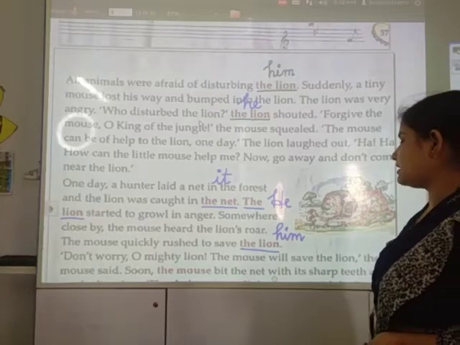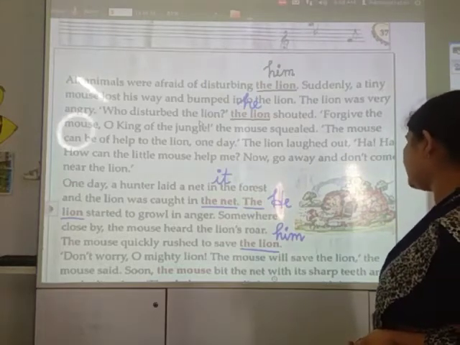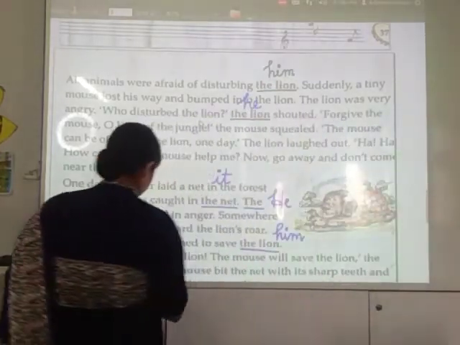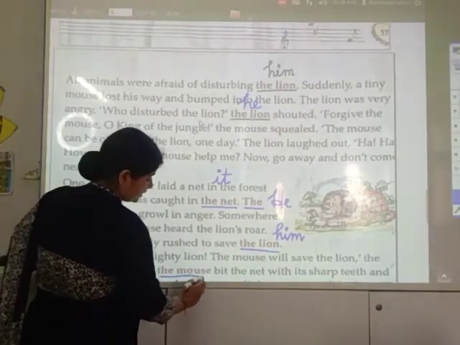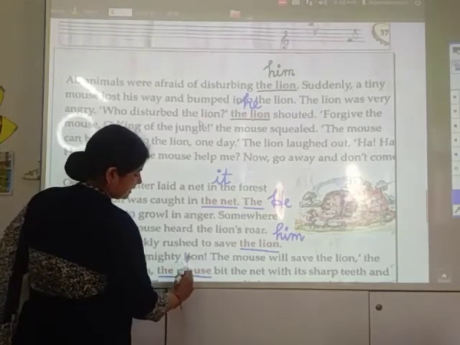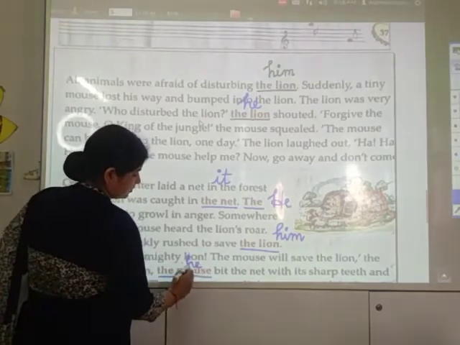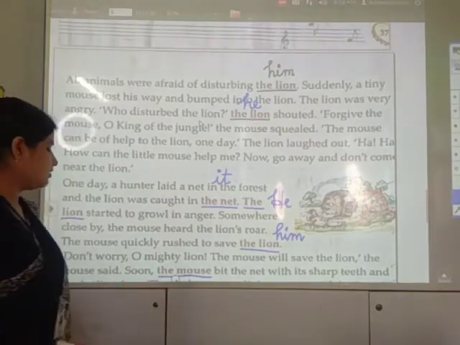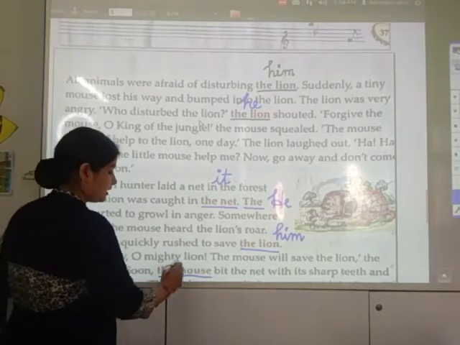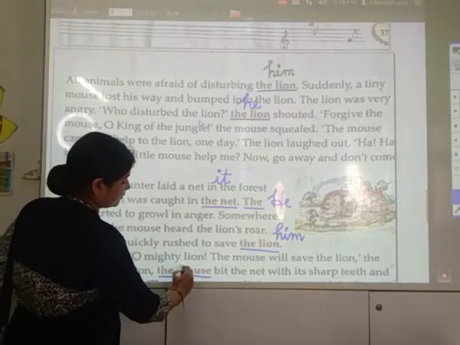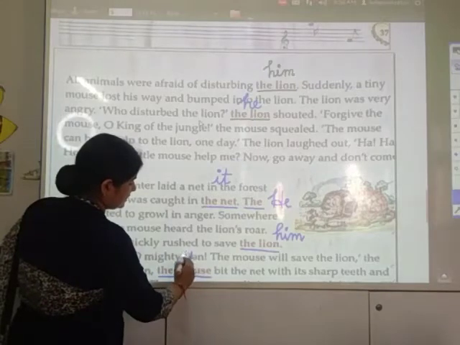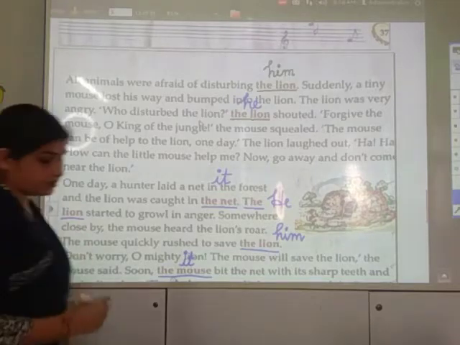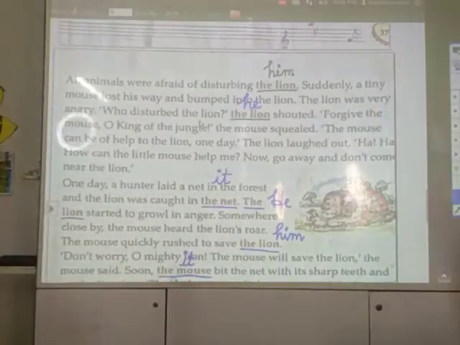Don't worry, oh mighty lion, the mouse will save the lion, the mouse said. Soon... Here also we can take mouse as he, or here it is not specified whether it is male or female, so we can use it also. It bit the net with sharp teeth.